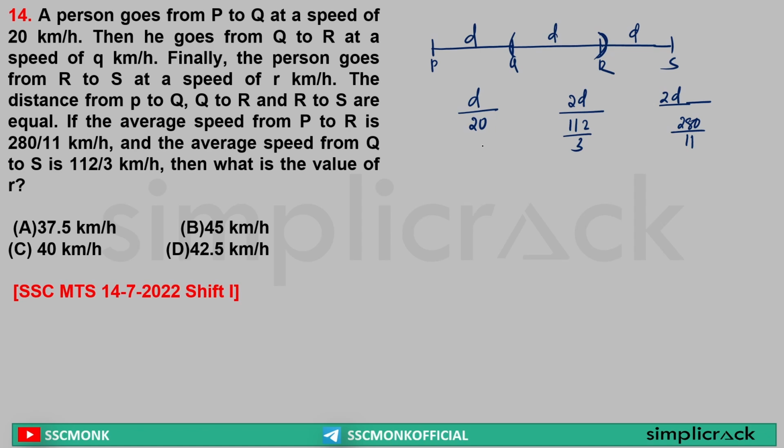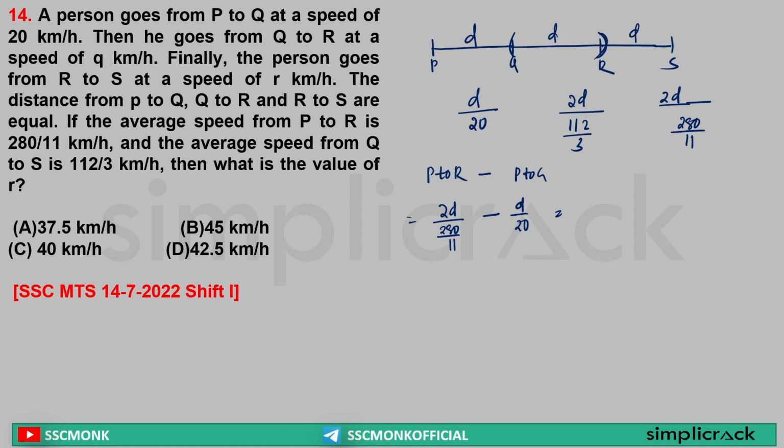Sir, the time taken between Q and R is equal to time taken by P to R minus time taken by P to Q. So from P to R, if I take out P to Q, I will get Q to R. So here P to R is equal to what? Sir, P to R is equal to 2D by 280 by 11 minus P to Q is equal to D by 20. Sir, let's solve this.